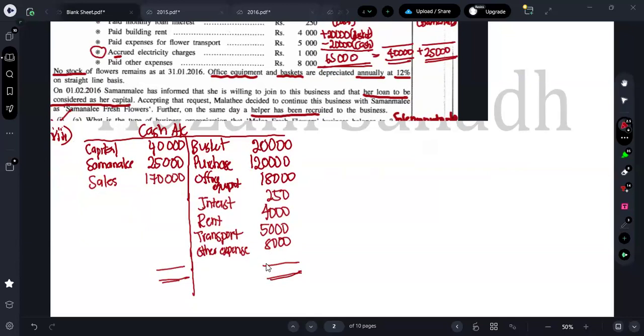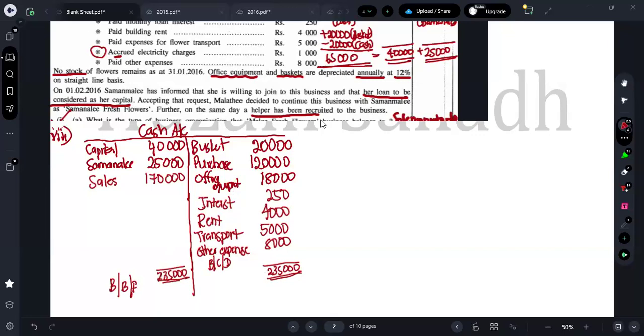170 will be 210. 235,000, right? So the total is 235,000. So here you will be able to get the balance carried down, and here you will be able to get the balance brought forward. So here, what's the total of the credit side, guys?